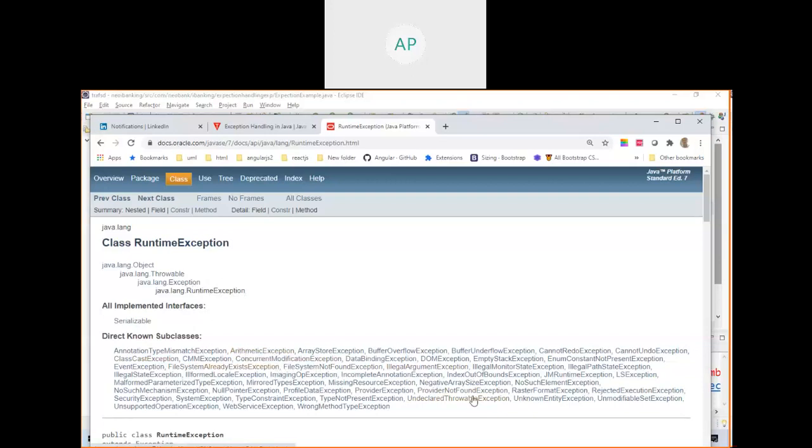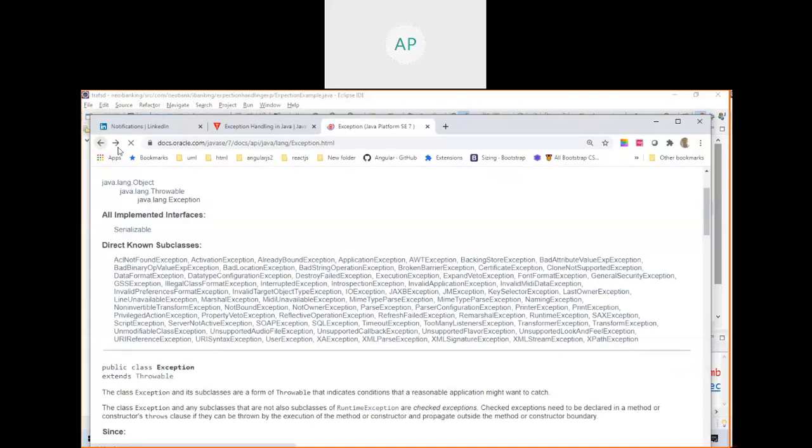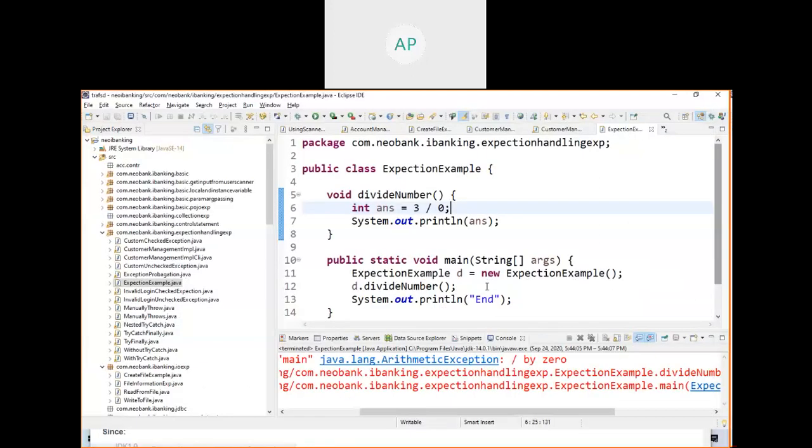These are all subclasses. Here you see arithmetic exception, then index out of bound exception. So these are some of the exception classes created as part of Java. Now when the JVM runs an instruction, it knows the exact problem, and it will create an object of any of these classes based on the nature of the problem, and throw it.